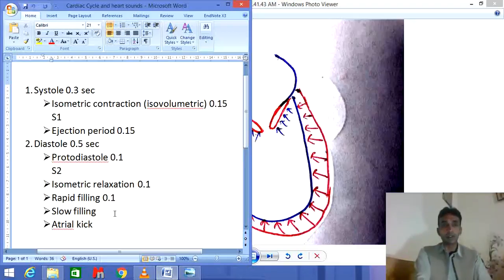But as I have told you, slow filling is very important, and during slow filling it takes a very large time, 0.2 seconds, for the filling of this ventricle. So this is 0.2 second, and the atrial kick takes 0.1 second.